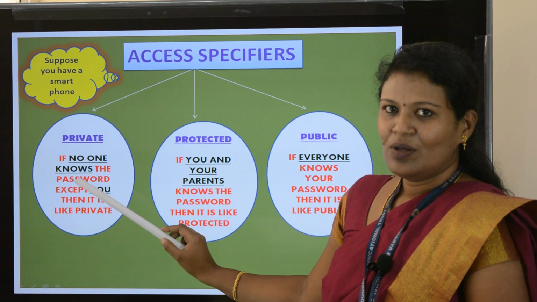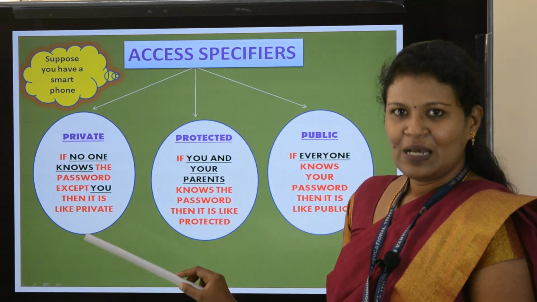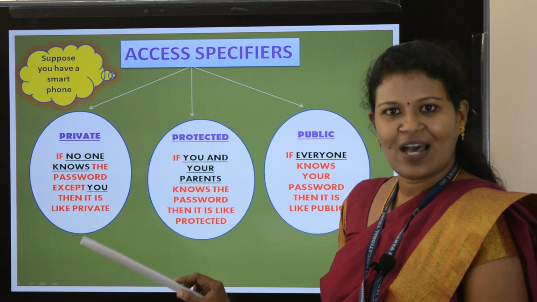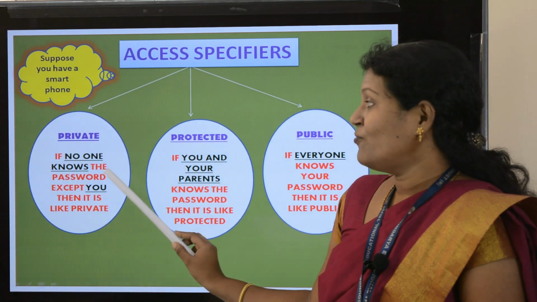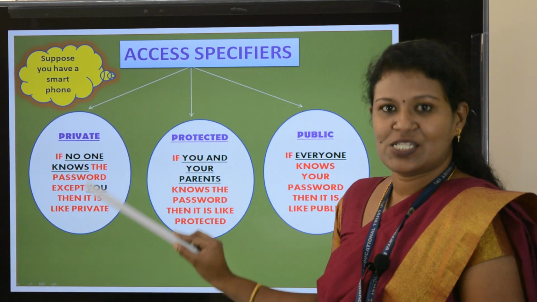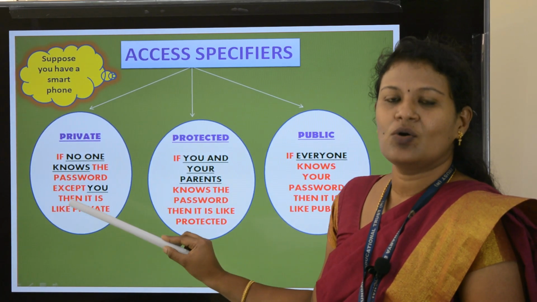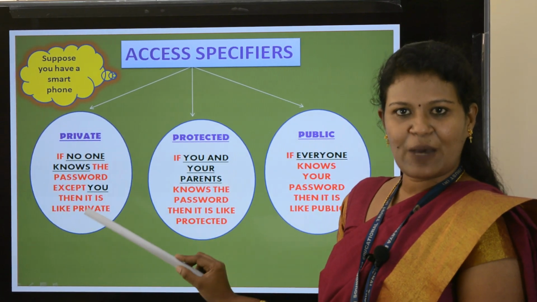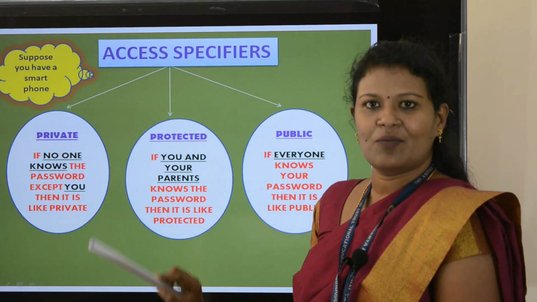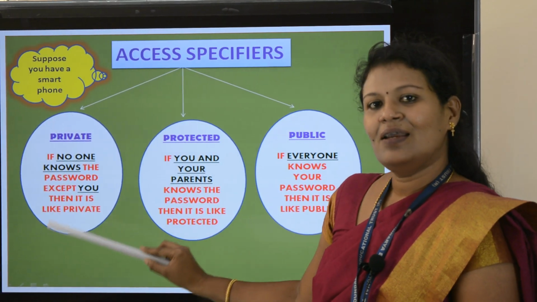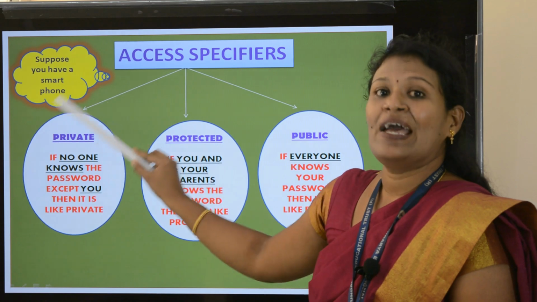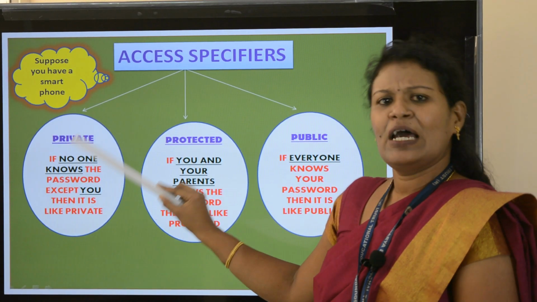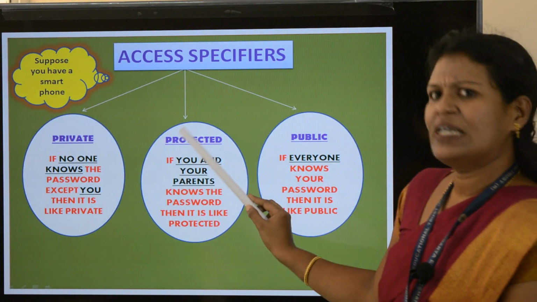Only you can work with the smartphone, then it comes under private. Now we will move to the next one, protected.